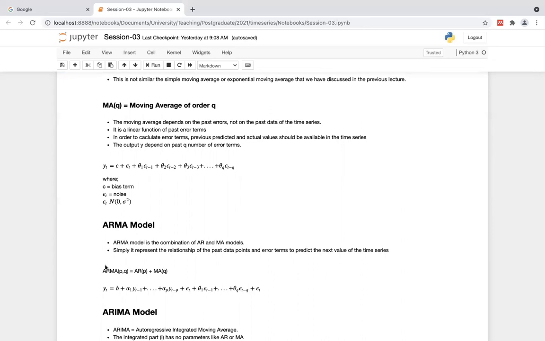Someone pronounces it as ARMA or whatever. The ARMA model is the combination of AR and MA models. Simply, it represents the relationship of past data points and error terms to predict the next value of the time series. Actually, it's good, right? Because instead of depending just on past data or past errors, combining these two together would be much more advanced.